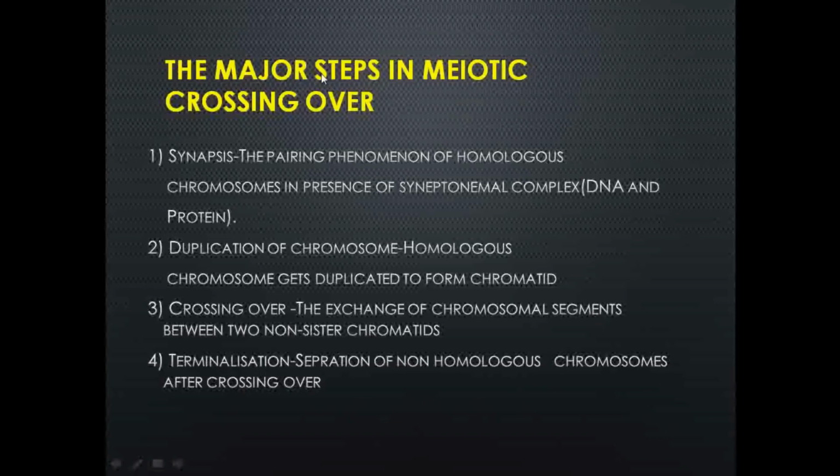So the major steps in meiotic crossing over are, first, synapsis formation, that means pairing of homologous chromosomes, they have to come closer and form a pair. The second step is duplication of chromosomes, they duplicate themselves to form the chromatids. The third step is the actual crossing over process, and lastly there is the separation of these homologous chromosomes. These are all the steps involved in the process of crossing over.